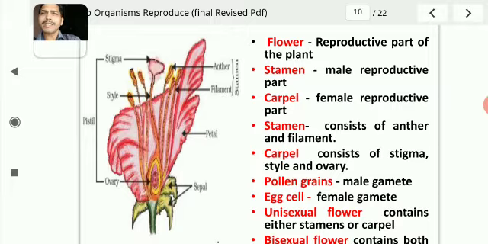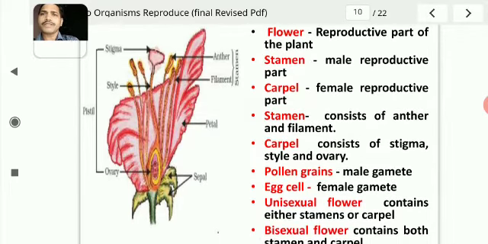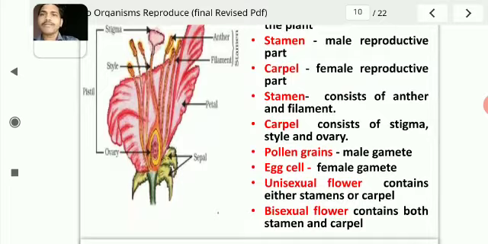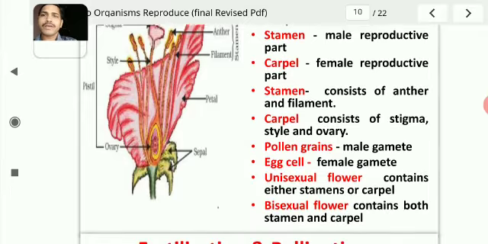It has a stamen, that is the male reproductive part, and a carpel, that is the female reproductive part. The stamen consists of anther and filament, whereas carpel consists of stigma, style and ovary. Now, pollen grains. Pollen grains are the male gametes, whereas egg cells are the female gametes.